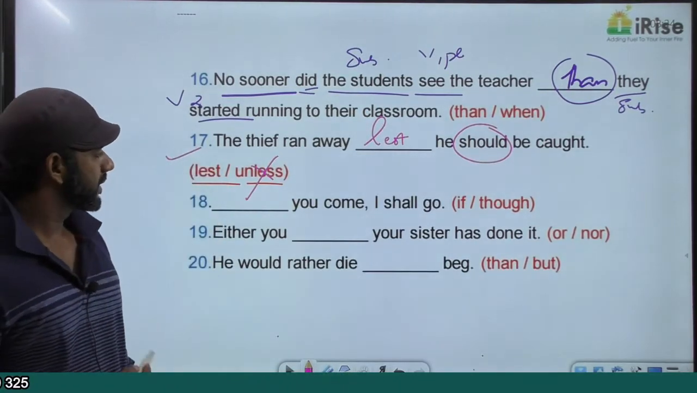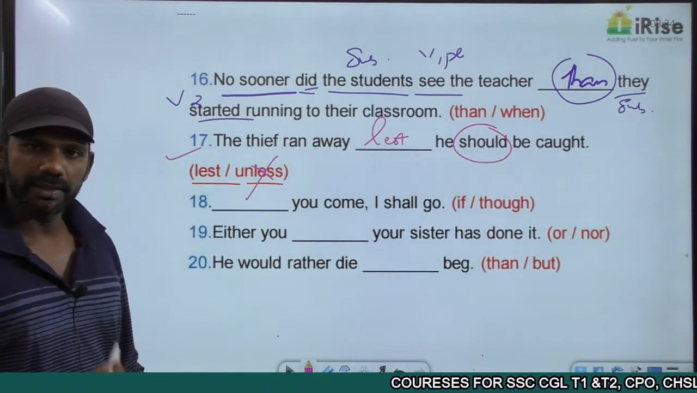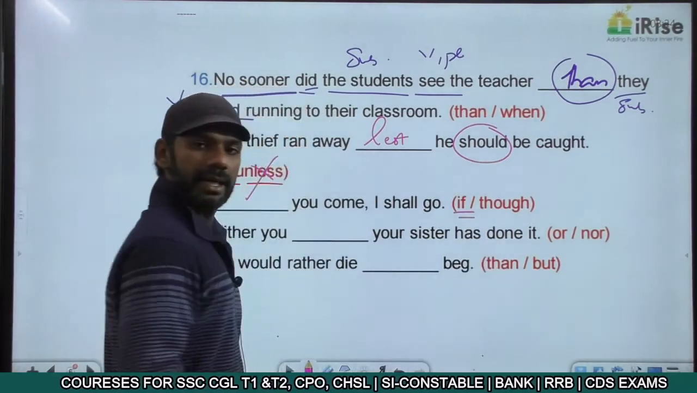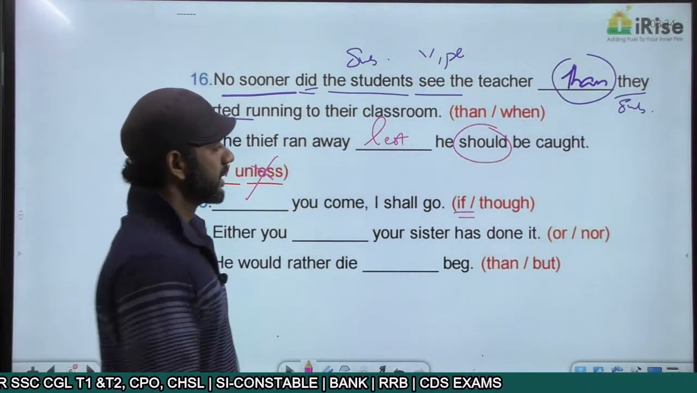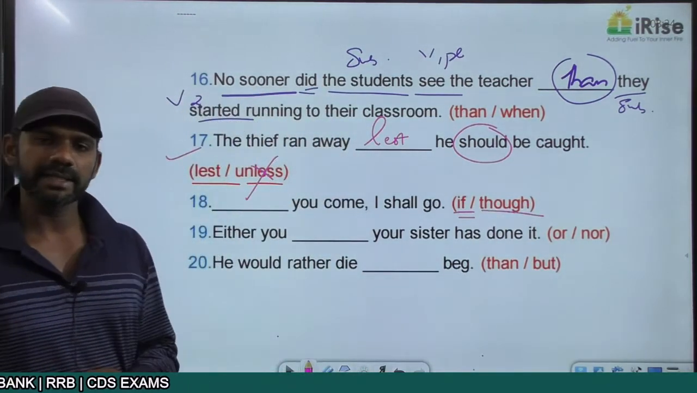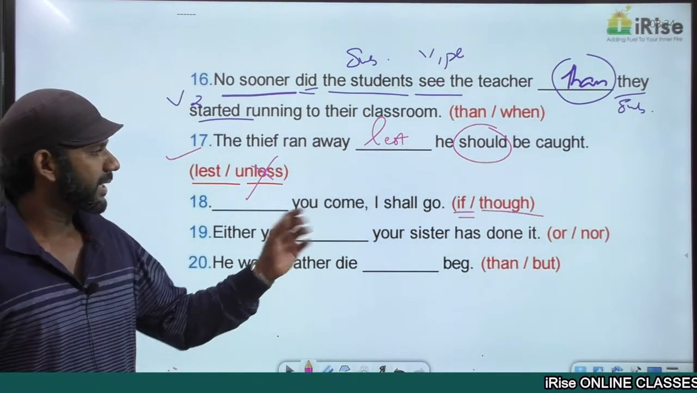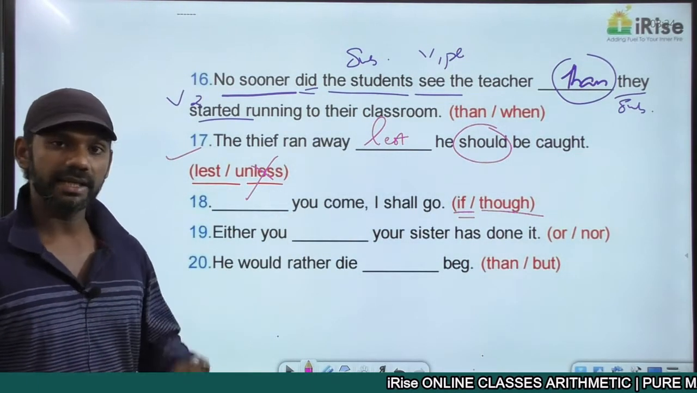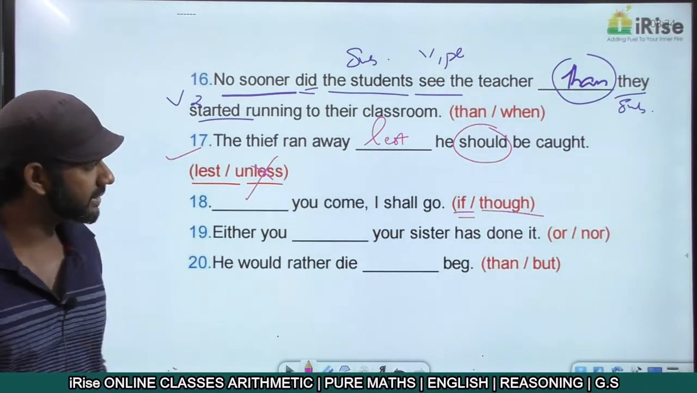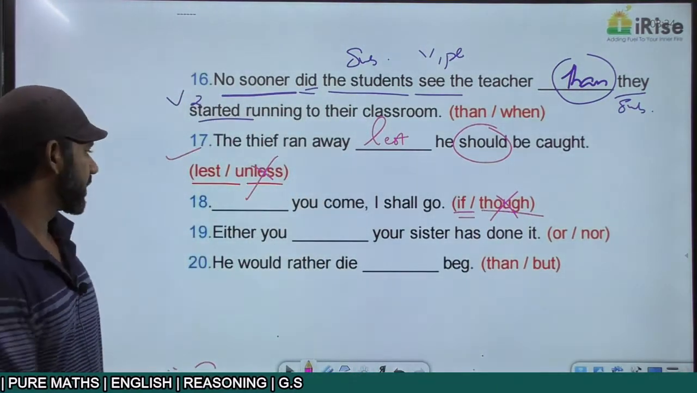Come to the next one. Dash you come, I shall go. If is a cause and effect indicator. I gave you a list of cause and effect indicators. Though is a contrast indicator. Now, a contrast indicator always connects two contradicting ideas, one positive idea and one negative idea. You come is positive. I shall go is also positive. So a contrast indicator can never connect two positive ideas. Based on that, though is eliminated. Now we have only one option left, that is if.